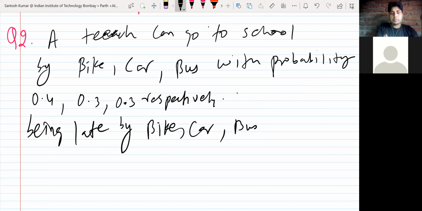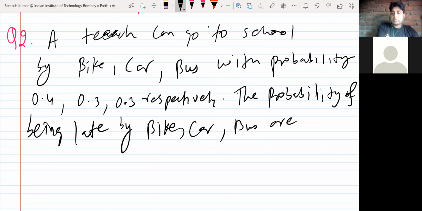Now the probability of being late by bike, car, bus are 0.2, 0.5, and 0.8.